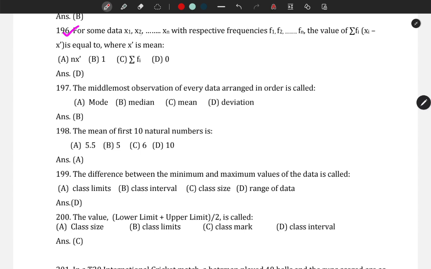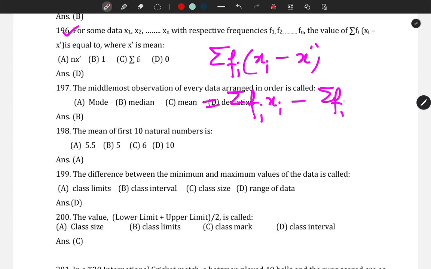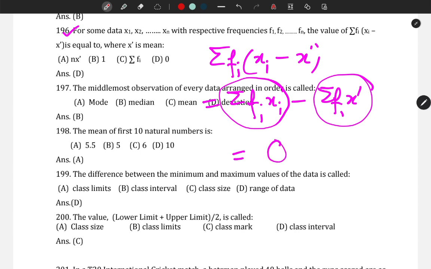Next, for some data x1, x2 up to xn with respective frequencies f1, f2 up to fn, the value of summation of fi multiplied with (xi minus x prime), where x prime is the mean, will be equal to summation of fi xi minus summation of fi multiplied with x prime. When you calculate this, both terms will be the same, and when we subtract the same values we get 0. So here the answer will be 0.